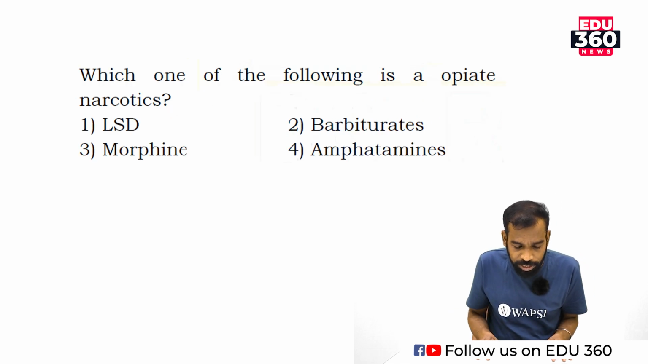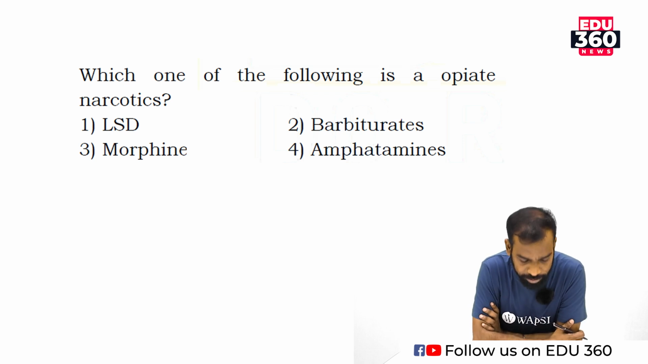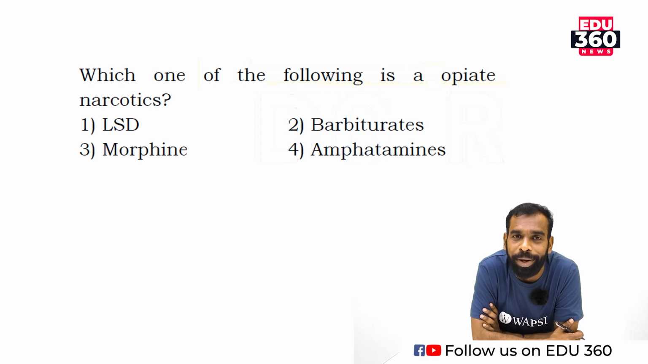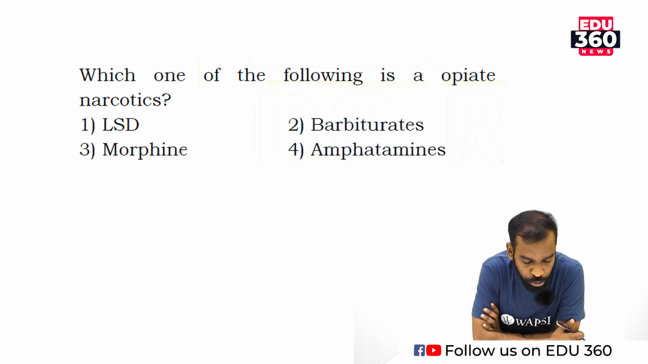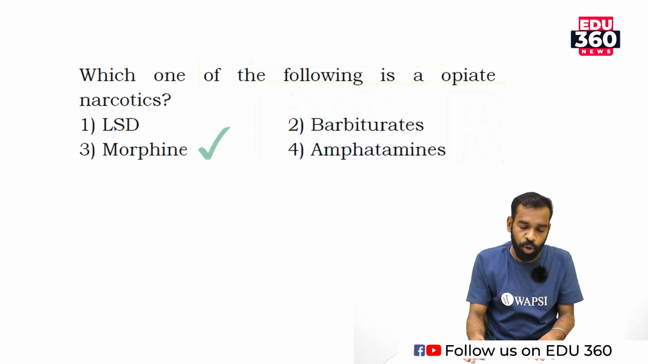Which of the following is an opiate narcotic? You know, drug and alcohol abuse. A particular portion is given in connection with the human health and disease chapter. Option 1 is LSD, option 2 is barbiturates, option 3 is morphine, option 4 is amphetamines. Morphine is the correct answer.